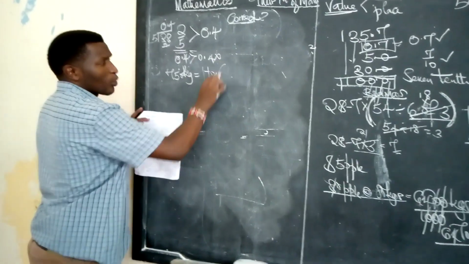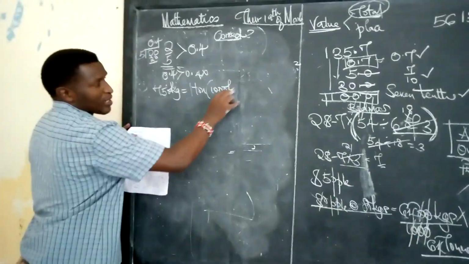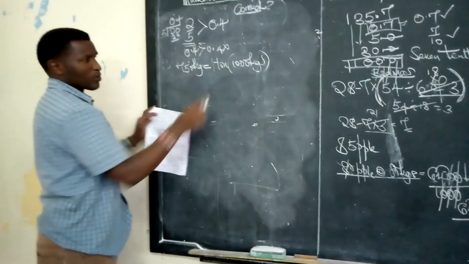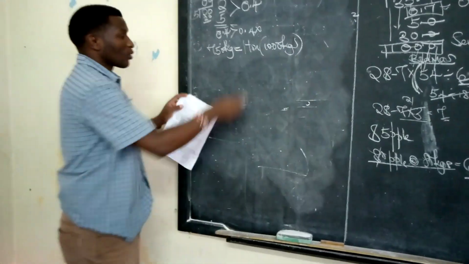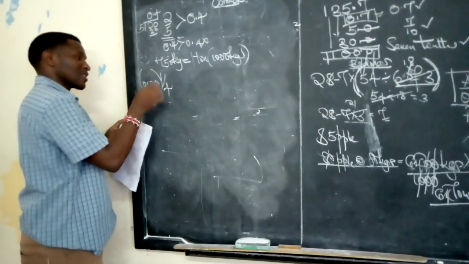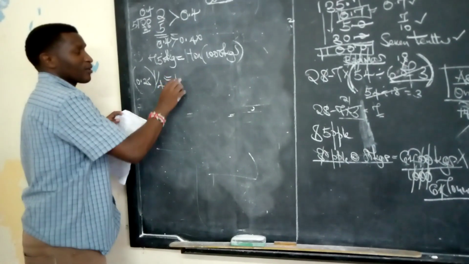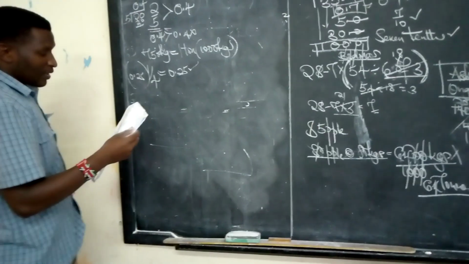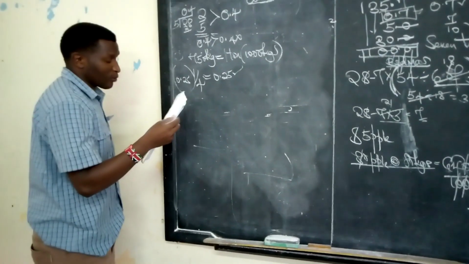This is wrong. We know a ton has 1,000 kilograms. There is no way 750 kilograms would be equivalent to 1,000. Go to C, a quarter, which is well known as 0.25. Some of these fractions are very easy. It is equivalent to 0.25. That's the correct answer we need. Then we come to question D, multiple choice D, saying